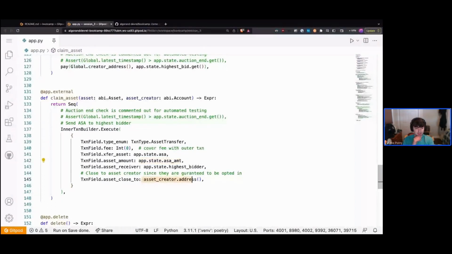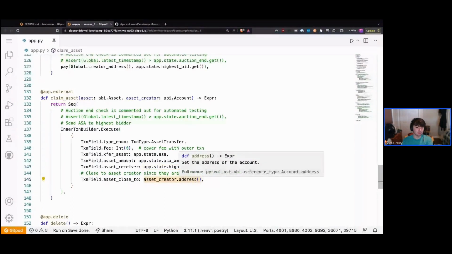And the reason why we're specifying the asset creator is because they're the only account on the network that is guaranteed to be opted in to the asset. And so we want to make sure when we call asset close to, it's always an account that's guaranteed to be opted in. And the reason why we're closing to the asset creator rather than our highest bidder is because we don't want people to game the system. People think that they're bidding for some amount of the asset, but then the creator will add more asset and then the winner gets more asset than everyone else thought they were bidding for. So we're always closing to the creator address.